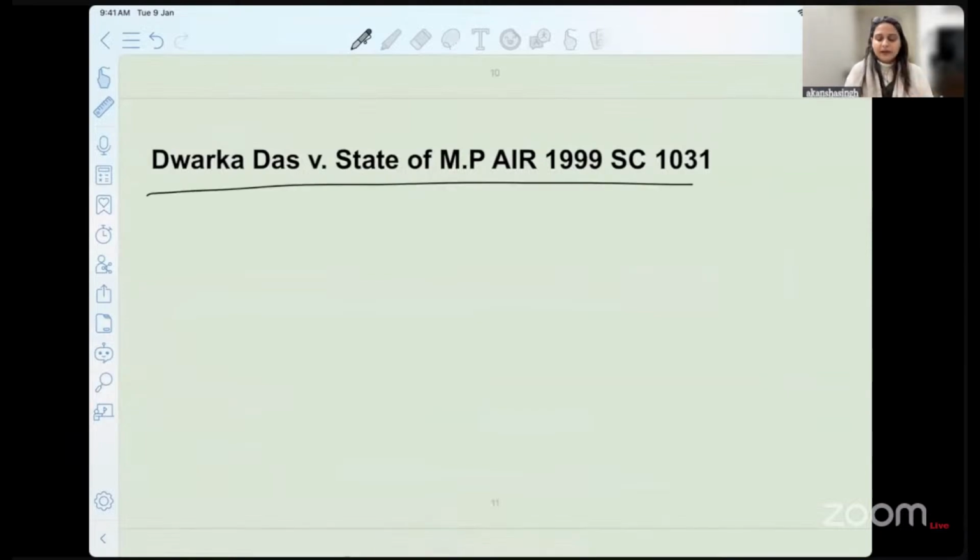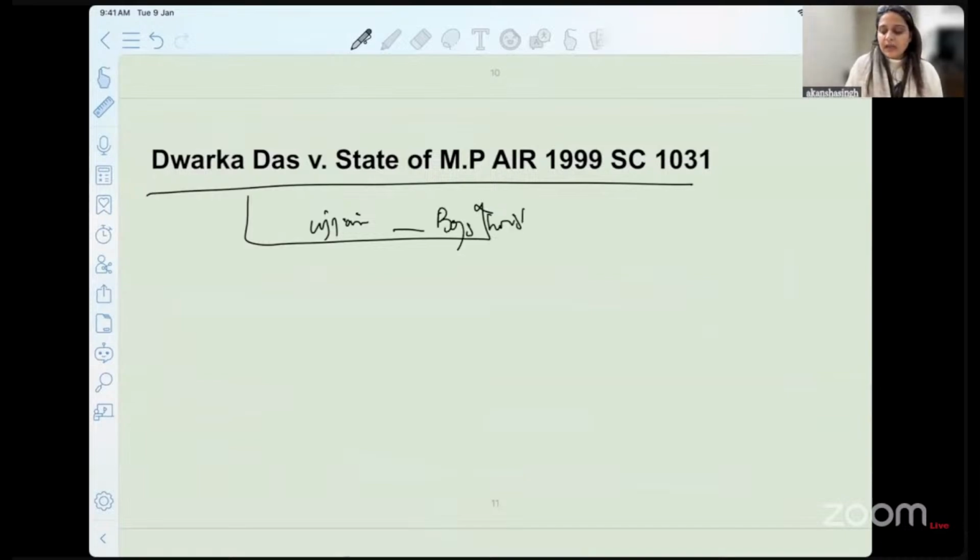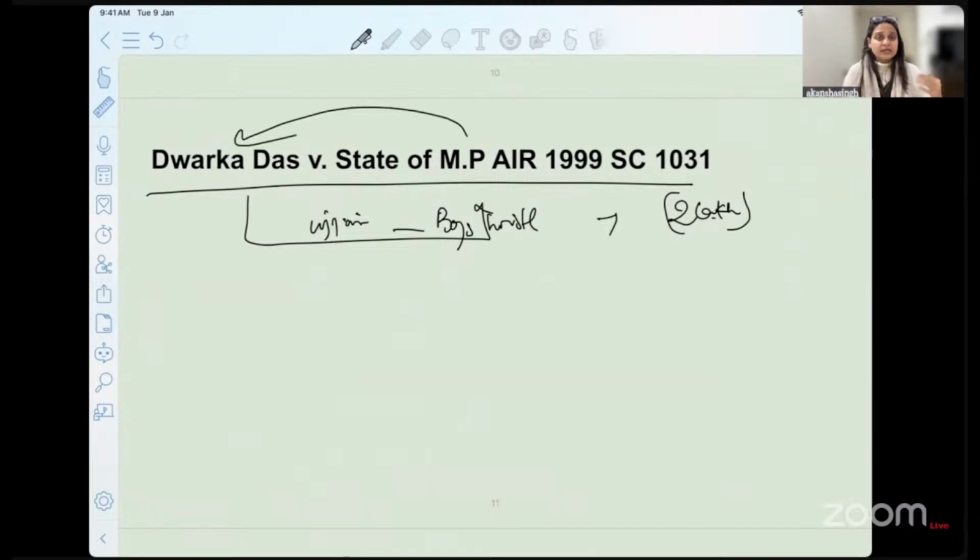Again, very similar facts. The builder was granted an opportunity that he can make a boys hostel in Ujjain, okay, and so around 2 lakh of rupees were also paid to him. He was continuously obstructed by the government engineer only, and that is how they were not able to build the entire hostel on time. The government signed the contract and terminates the contract with them. Again, what will be the assessment of damages in this given situation?